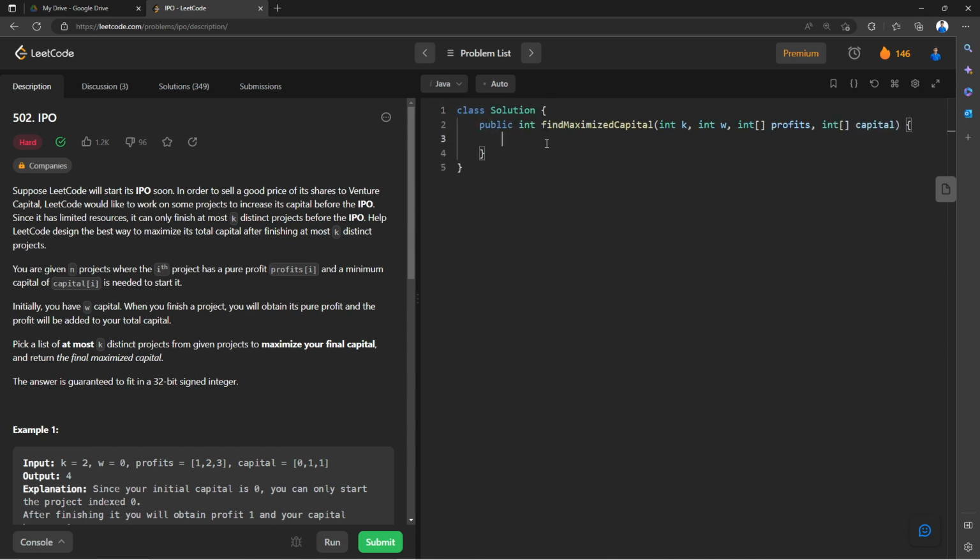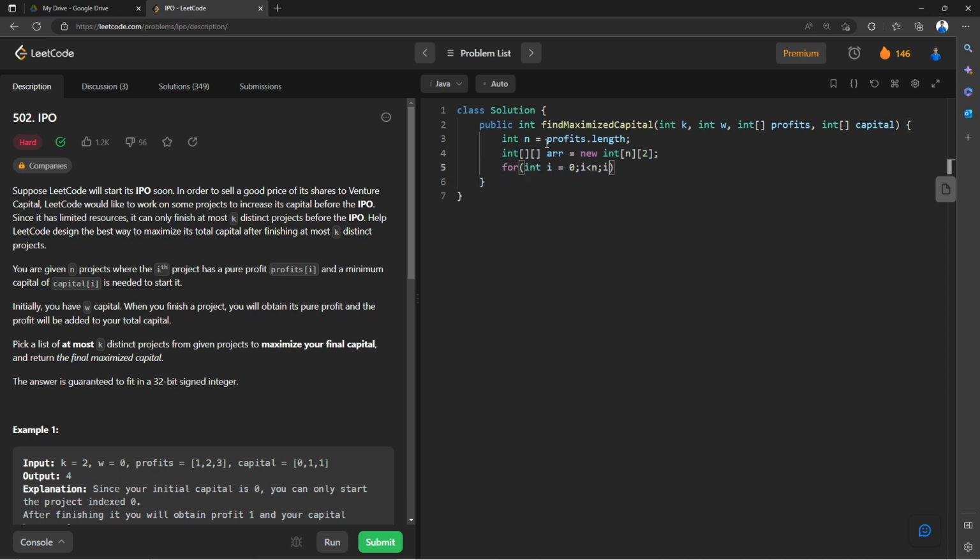And here, first of all, we are going to find the size. So we can say int n is nothing but profits dot length, right? So this is going to give me the total size. Now guys, we are going to define an array, right? So my array is going to be int arr equals new int of length and two size, right? Once we are done with this, we are going to traverse over this.